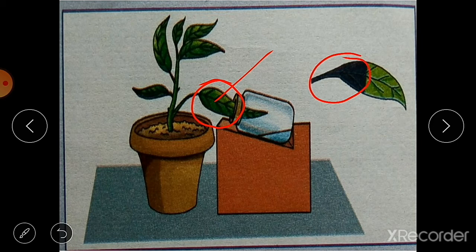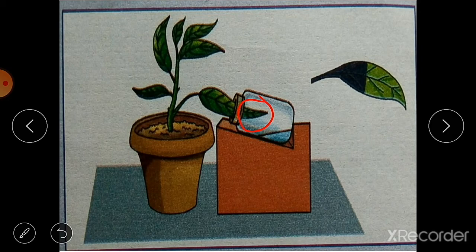But here we have put some caustic potash solution in the bottle, and it absorbs the carbon dioxide in the bottle. Because of the absence of carbon dioxide, this part of the leaf cannot perform photosynthesis. And this shows that carbon dioxide is essential for the process of photosynthesis.